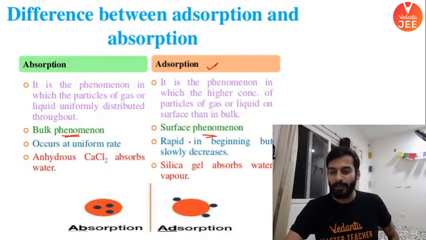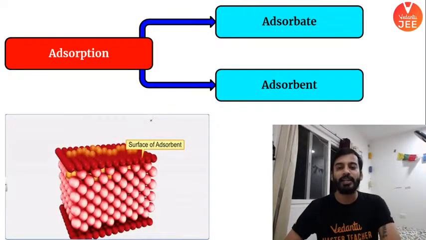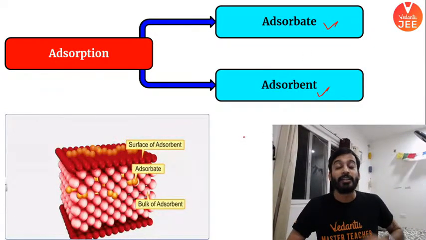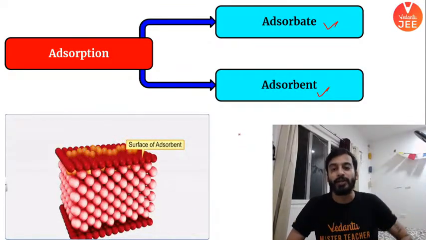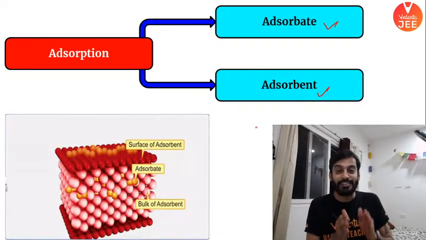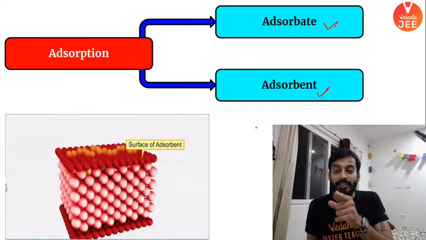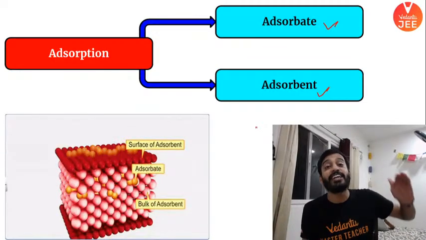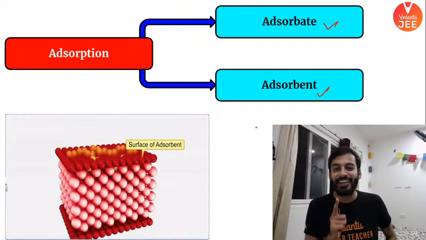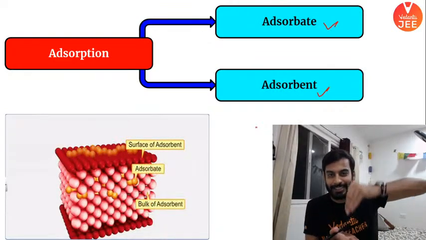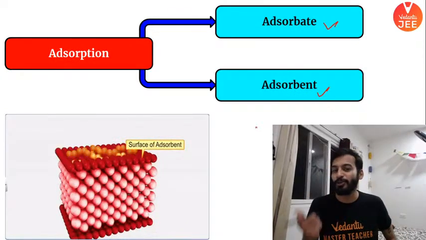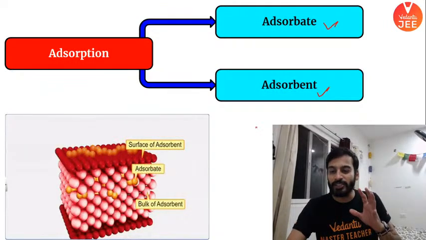काफी बढ़िया, चलो आगे बढ़ेंगे. Now adsorption basically contains two things. The surface on which the gas gets adsorbed is called the adsorbent. काफी irony है, जरा ध्यान से सुनना, pay full attention, it's ironical. The surface at which the gas gets adsorbed is called the adsorbent, and the gas which gets adsorbed is called the adsorbate. Ironical, huh? Understood? Clear? The surface at which the gas gets adsorbed is called the adsorbent, and the gas which is getting adsorbed is called the adsorbate. ये याद रखना, ठीक है.